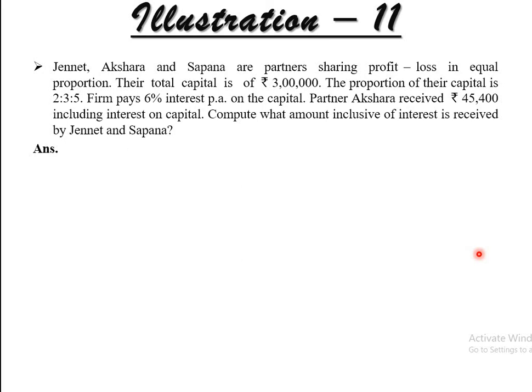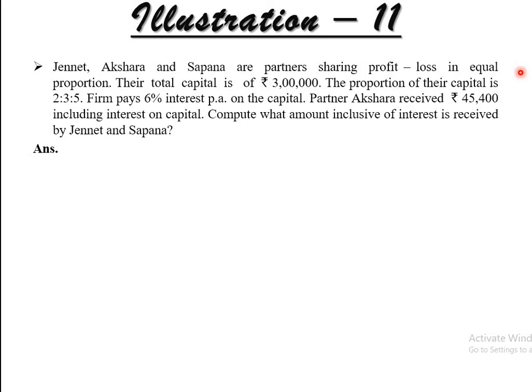Janet, Akshara and Sapna are partners sharing profit and loss in the ratio of 1:1:1, because equal proportion is there, right? Their total capital is rupees 3 lakh. The proportion of their capital is 2:3:5. That means first of all you have to distribute the capital in the 2:3:5 proportion. The firm pays 6% interest per annum on the capital, so on that you have to pay the interest.